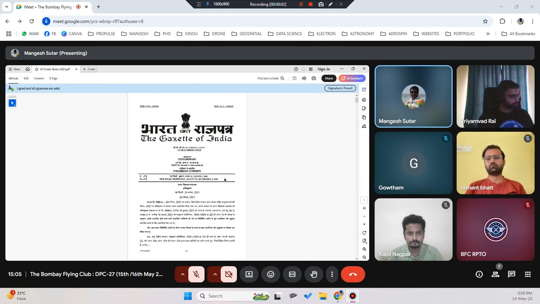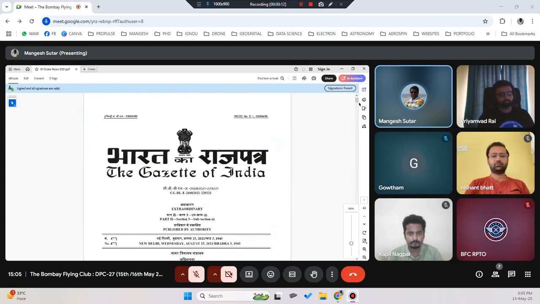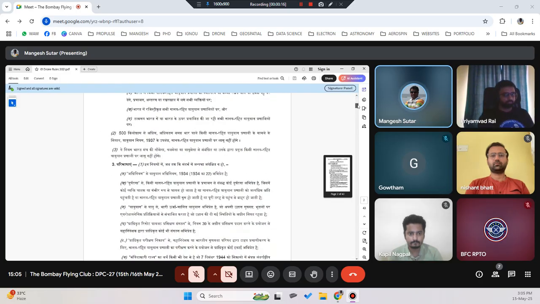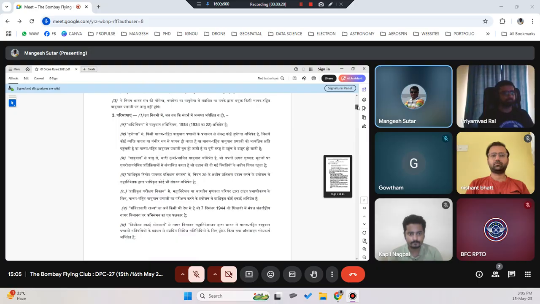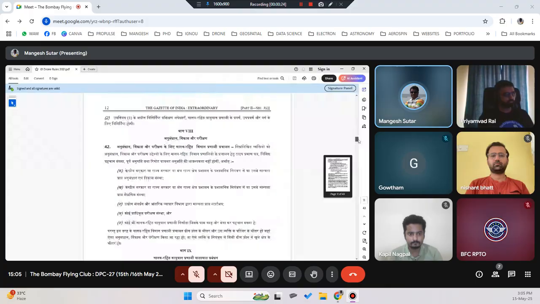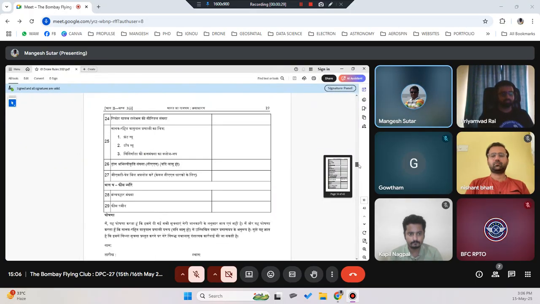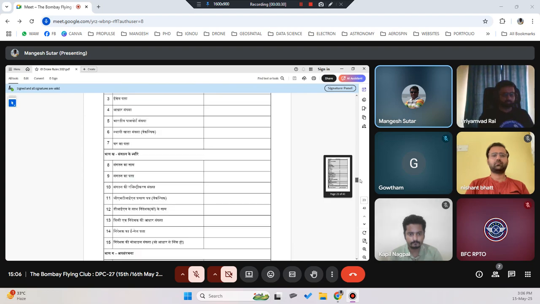2021. Okay, this is called Drone Rules 2021. This is the main basic document which talks about the rules we have seen so far in the presentation. This document is like a law document, which you will sometimes find very difficult to understand. Okay, half of it is in English and half of it is in Hindi. So it starts with Hindi and then 20